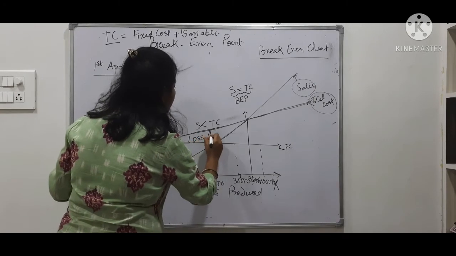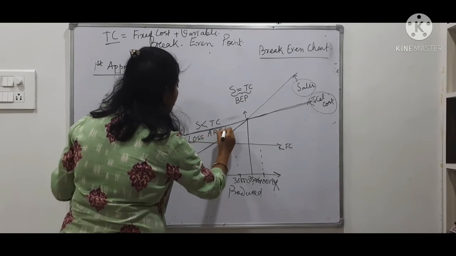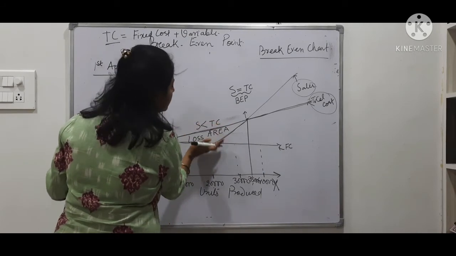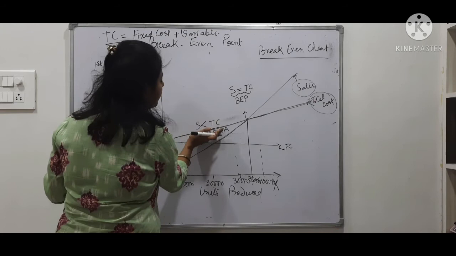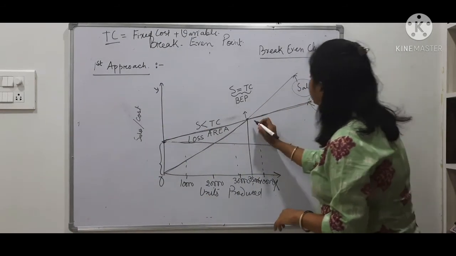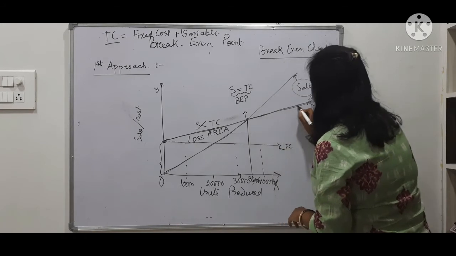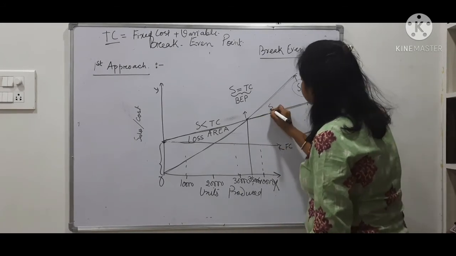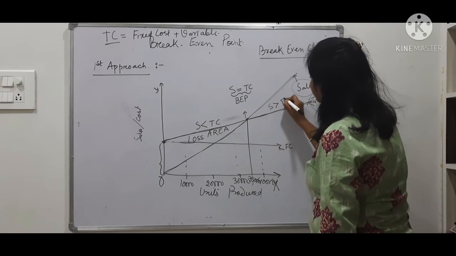This is your loss area. Here you are making loss because your sales line is below the cost line. Your cost is far above the sales. Whereas when you cross this line, you see your cost line is below and your sales line is above. Here your sales is greater than your total cost.